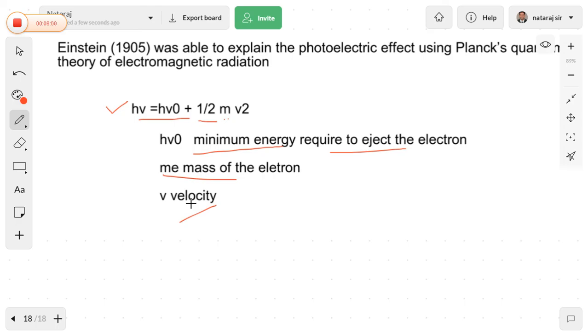In the next session, we will discuss the dual behavior of matter as well as Bohr's model for the hydrogen atom. Thank you very much.